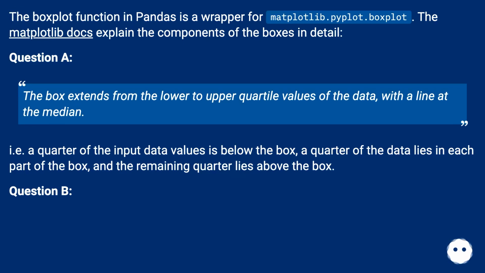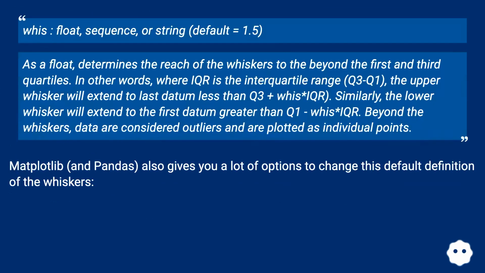Question B. whis, float, sequence, or string, default equals 1.5. As a float, it determines the reach of the whiskers beyond the first and third quartiles. In other words, where IQR is the interquartile range, Q3 minus Q1, the upper whisker will extend to the last datum less than Q3 plus whis times IQR. Similarly, the lower whisker will extend to the first datum greater than Q1 minus whis times IQR. Beyond the whiskers, data are considered outliers and are plotted as individual points.